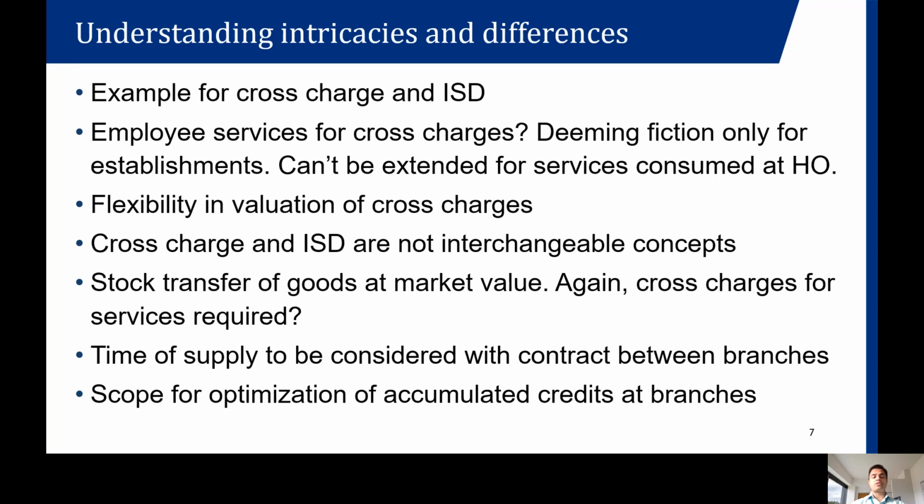Time of supply is something which needs to be considered whenever there is a requirement of cross charge. Whenever the services have been identified, it is better to comply with the time of supply of service, which is generally 30 days from the date of service. If there are support services of different functions, then there can be a simple contract between these branches. The contract need not be on a bond paper. Even a mail can be used, wherein the parameters can be set, or a simple document which can say what support services are being provided from the head office in Bangalore to other locations.